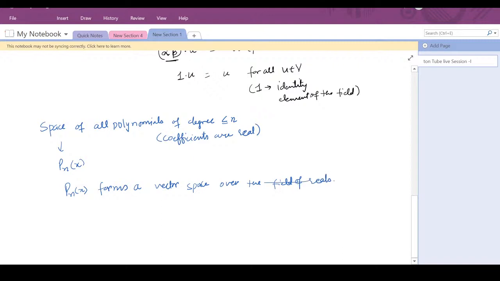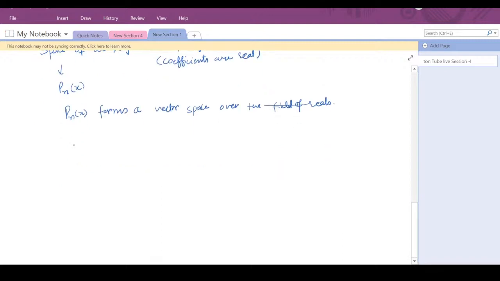Right. So let us see this thing. P_n(x) is actually a0 plus a1x plus a2x squared plus so on, an x raised to power n, where the ai's are real. Now if you are saying that something is a vector space, then you should define the star operation and the scalar multiplication operation.